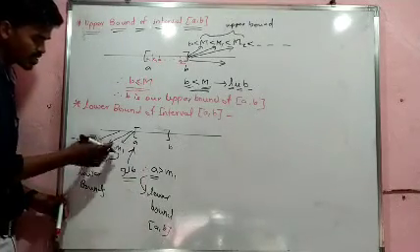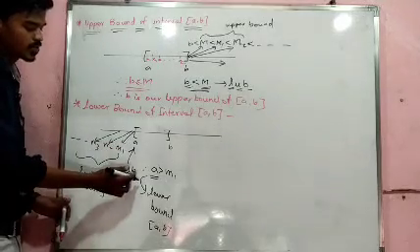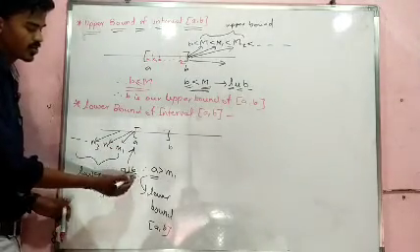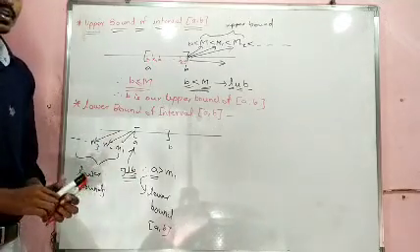All these numbers are less than A, so A becomes the greatest lower bound. This is the concept of upper bound and lower bound.